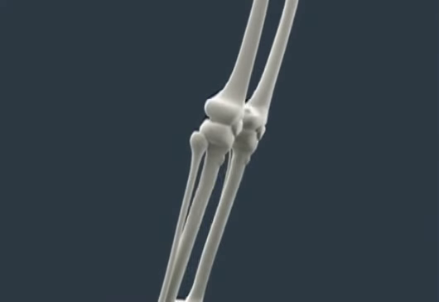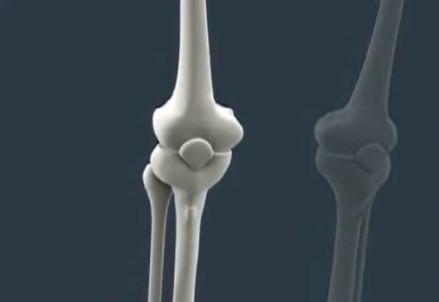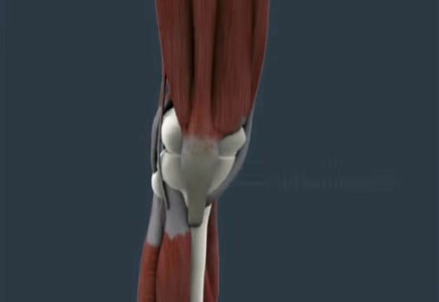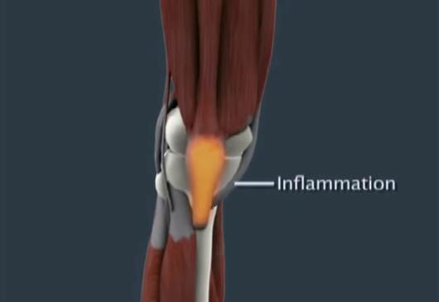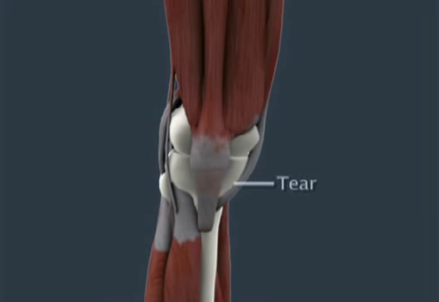Now, tendons attach the muscles to the bone. Overusing a tendon, that happens frequently in some sports, can result in the stretching and the inflammation of the tendon. Now, one example of this type of tendonitis is called jumper's knee. Now, in sports that require jumping, such as basketball, the tendon can become inflamed. Now, more severe injuries to the tendon can result in a rupture or even a tear.